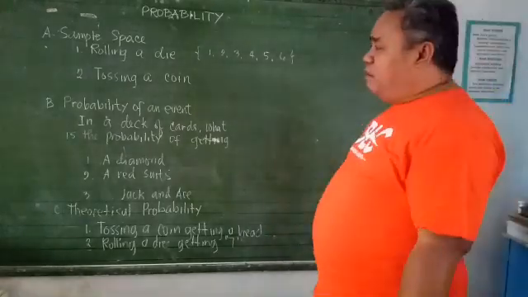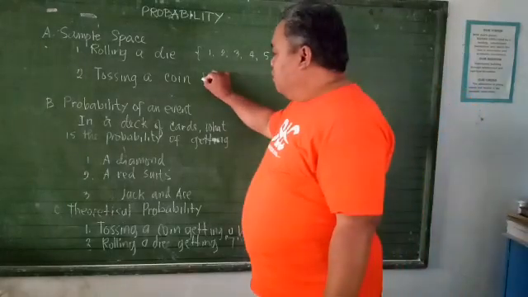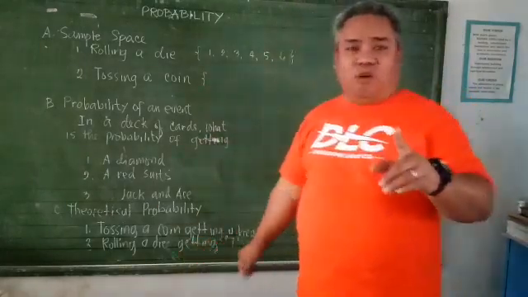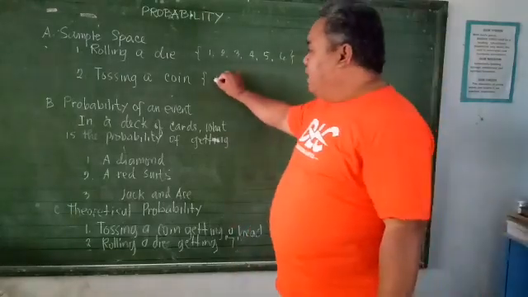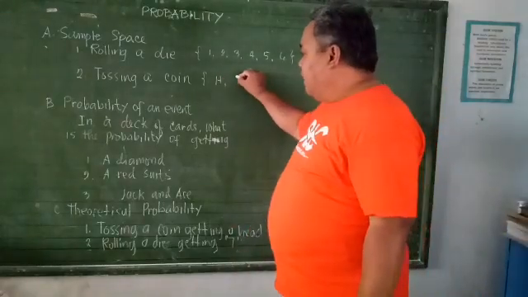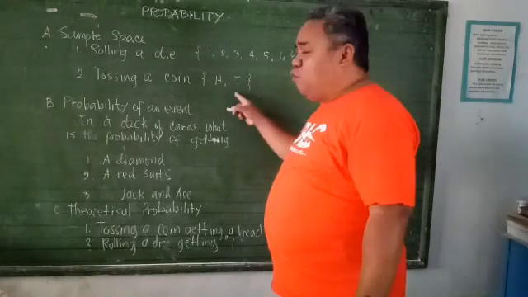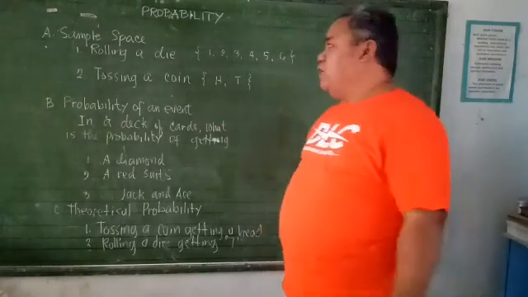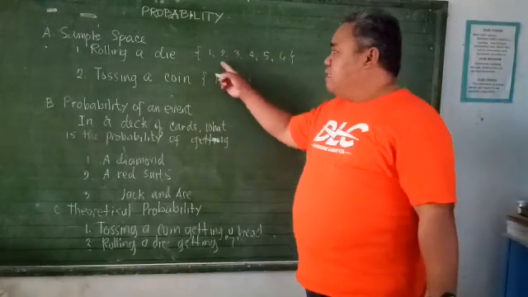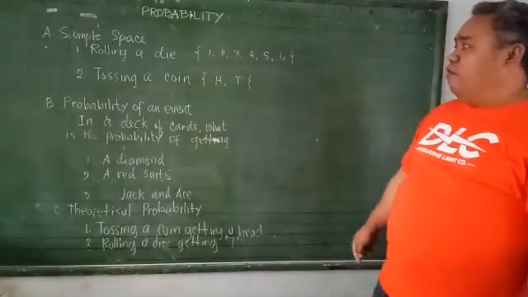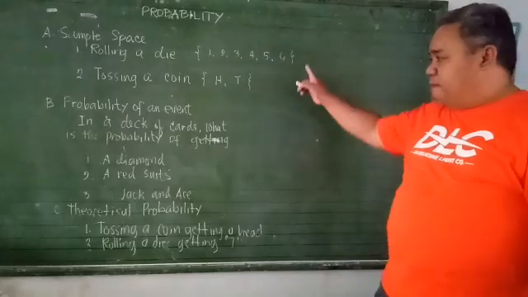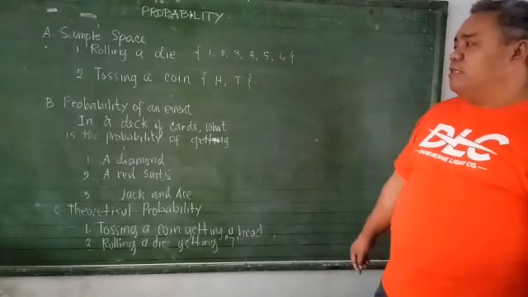Now, what's next? What about tossing a coin? What is the sample space for a particular coin? We know that a coin has only 2 faces. It's composed of a head and a tail. So there are only 2 sample spaces for tossing a coin, while there are 6 possible sample spaces for rolling a die.